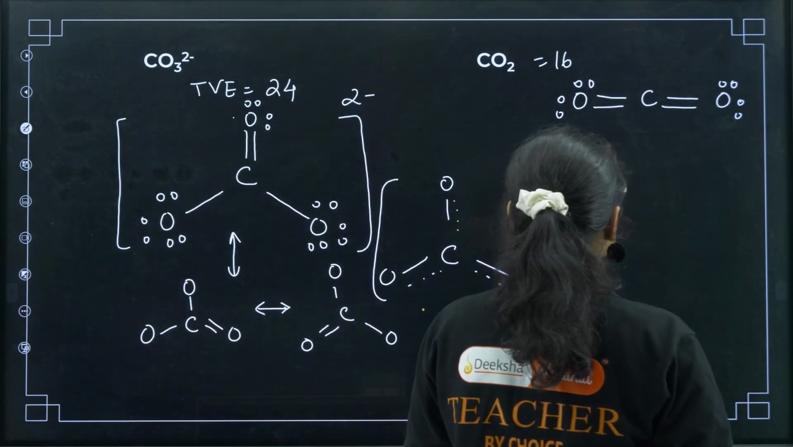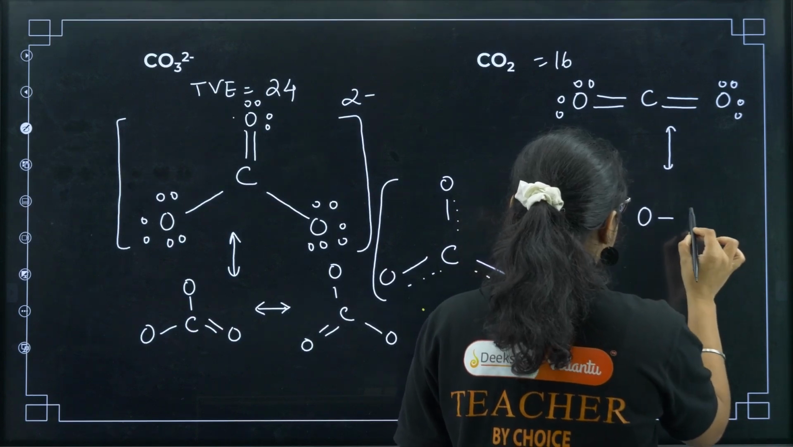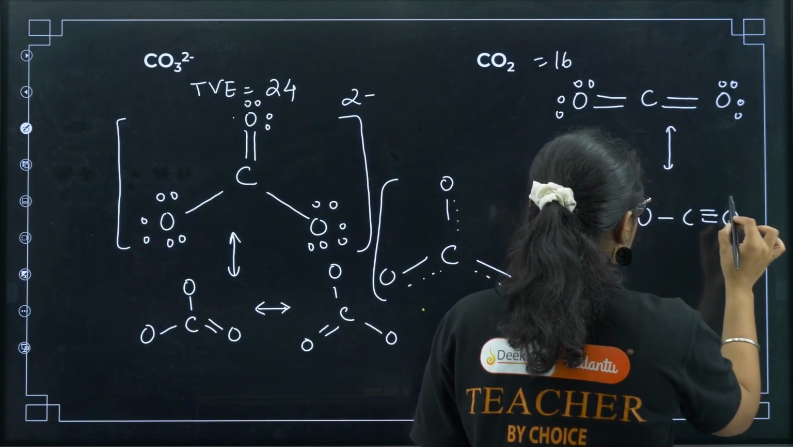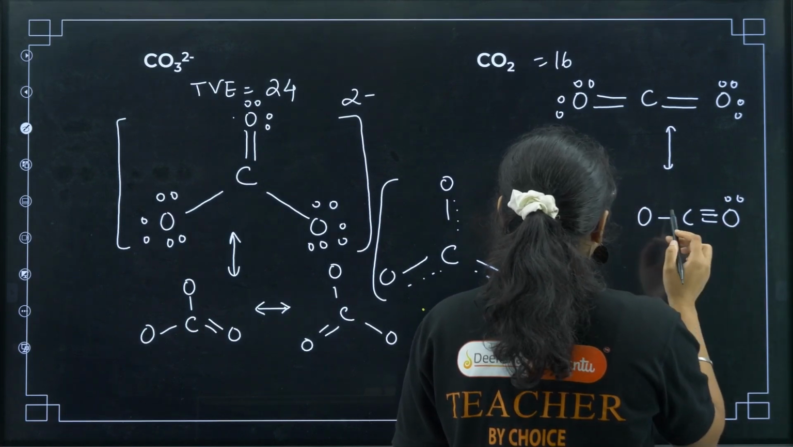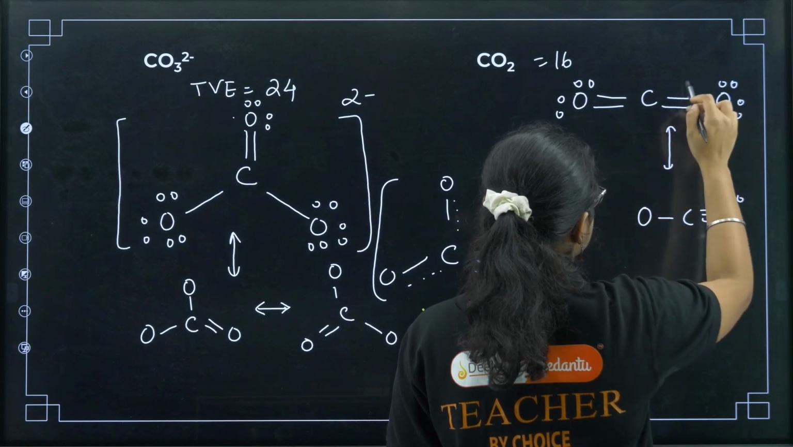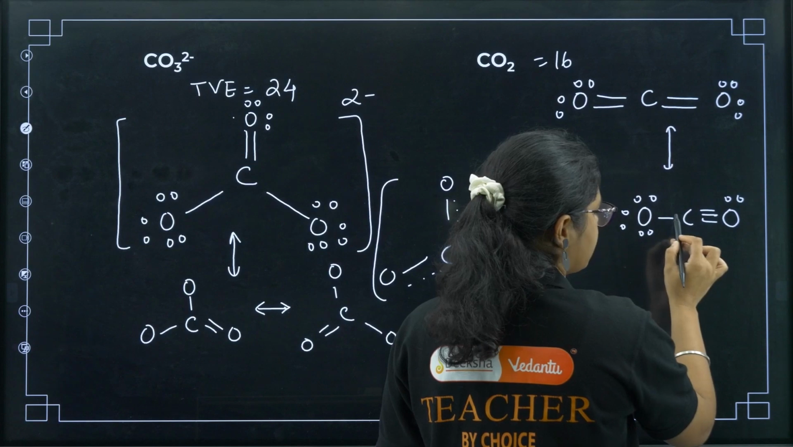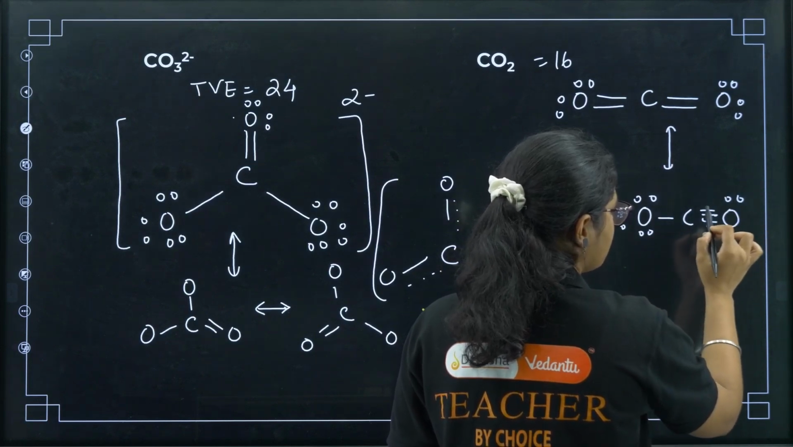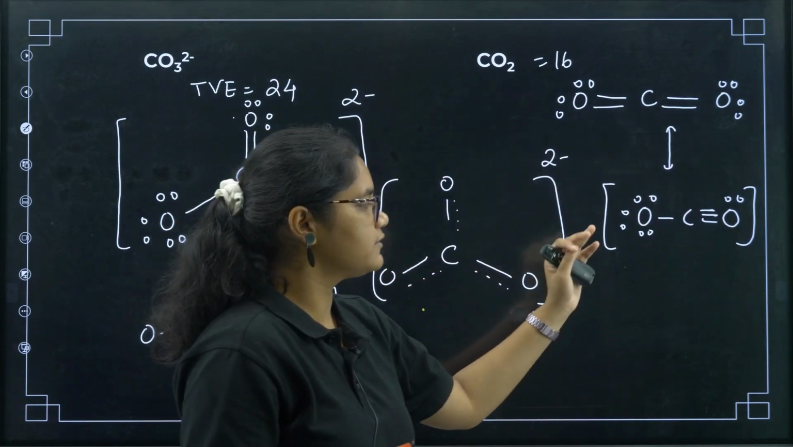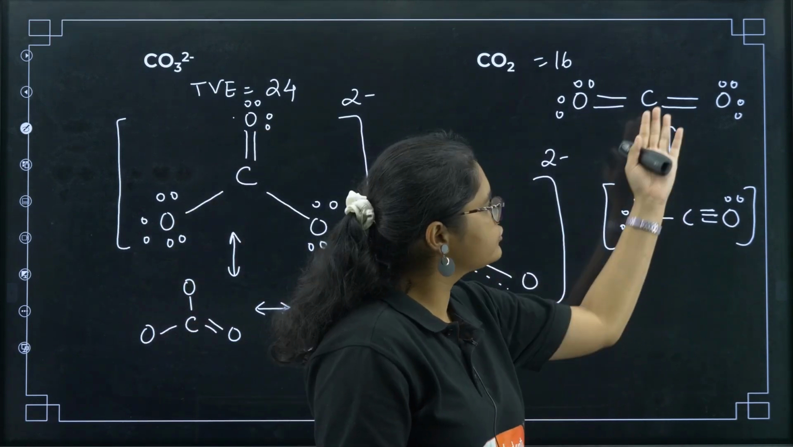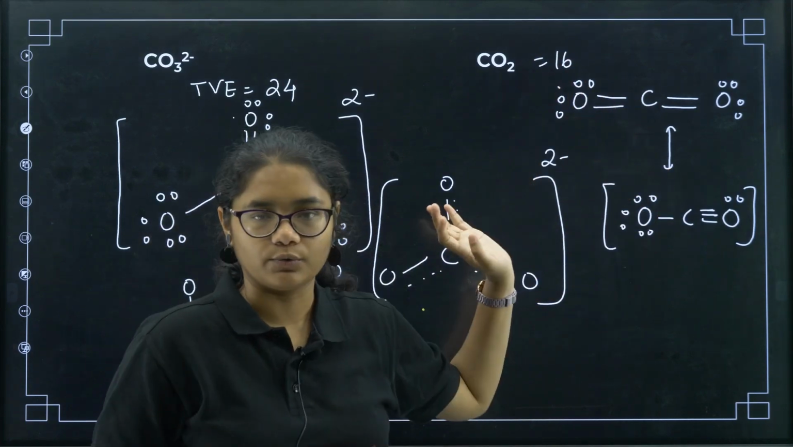Now there can be another possibility, a resonating structure like this, where I can draw the structure like this. You will see that the octet is still satisfied here. Now check 1 2 3 4 5 6 7 8, for each atom. So this molecule also has a structure where the octet is satisfied. So these two structures are possible. These are the canonical structures of CO2. Got it?